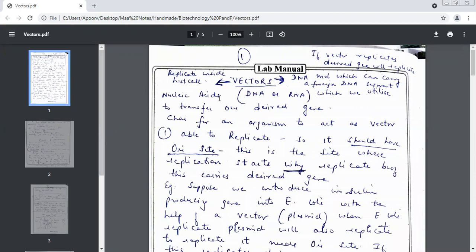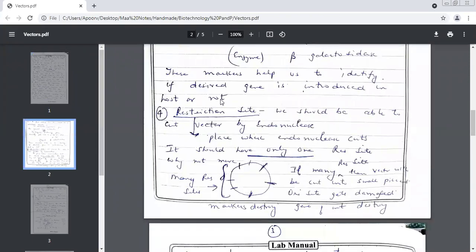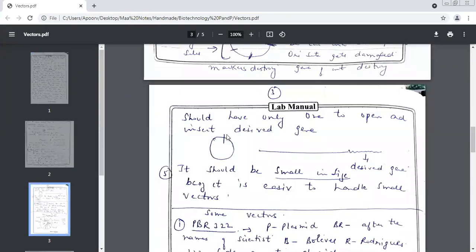What will happen if we have many restriction sites? What will the endonuclease do? At how many places will it cut? See, beta, if you have many restriction sites, endonuclease will cut at many places. So you'll get small, small pieces. Your ORI site may get destroyed. Your ROP may get destroyed. So we prefer to have only one restriction site, so that here it can cut. And which is the fifth one?